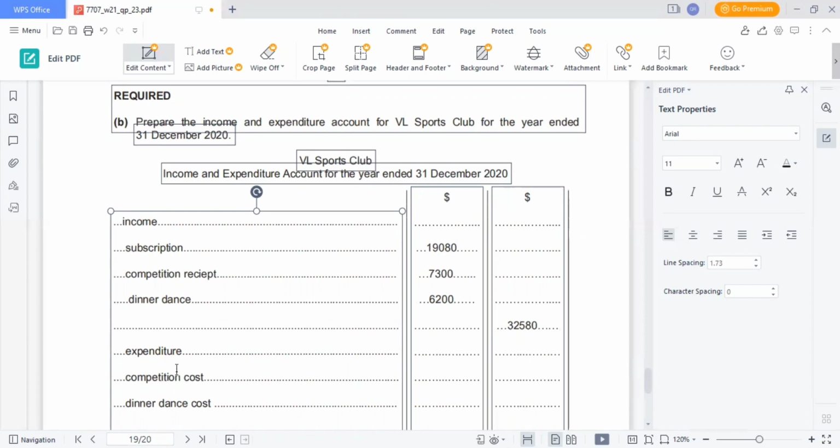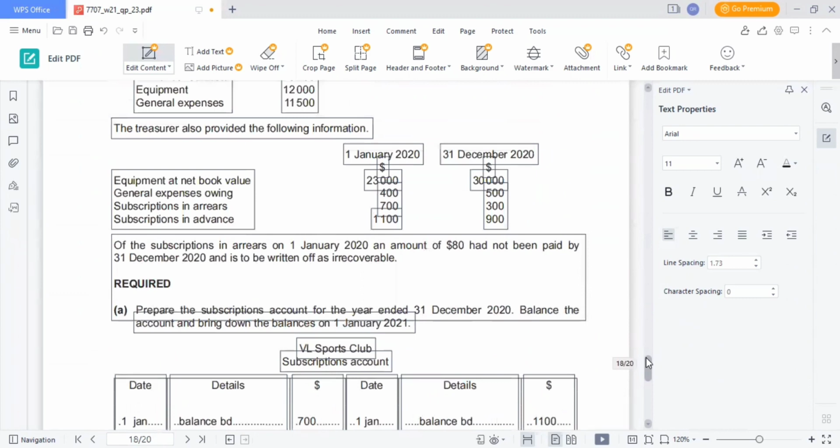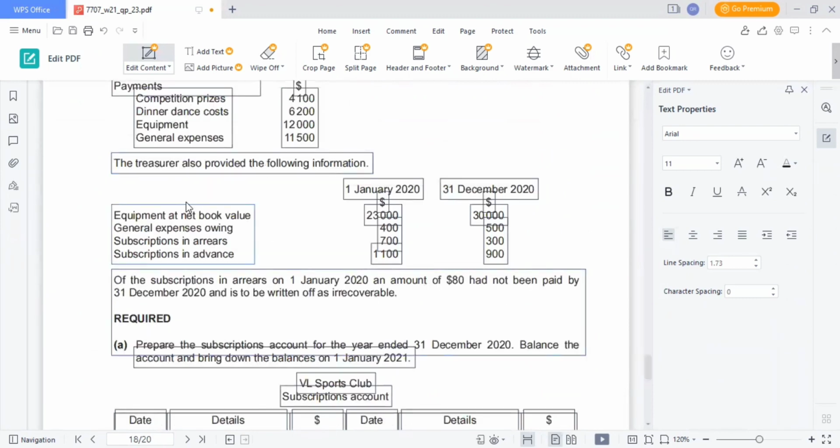One way is to write competition receipt minus competition cost, the net in the incomes, and dinner dance minus dinner dance cost, net will come in income. The other way is to write receipts in the income column, and costs in the expenditure column. Then we have expenses, general expenses owing, and we have general expenses payment.